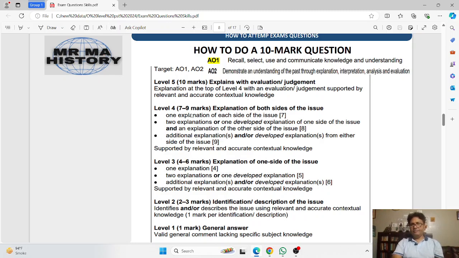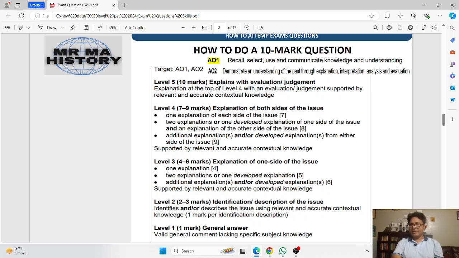Okay, now coming to level 5. What is the difference between level 4 and 5? Level 5 is if you add one more skill to level 4, and that is evaluation or judgment, then you will be able to achieve level 5.